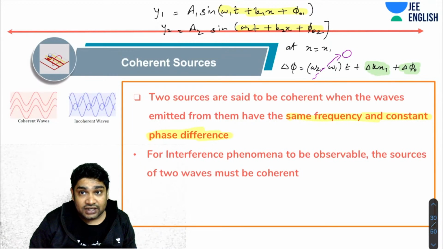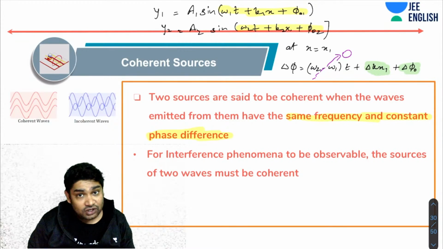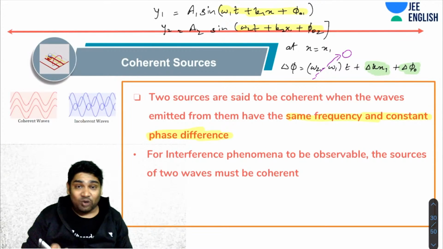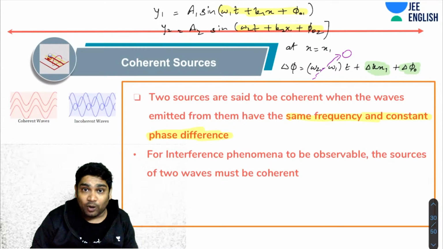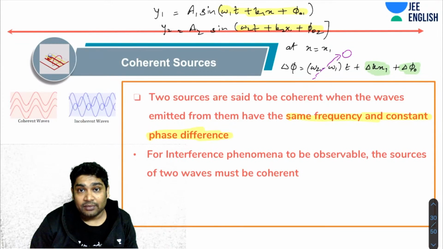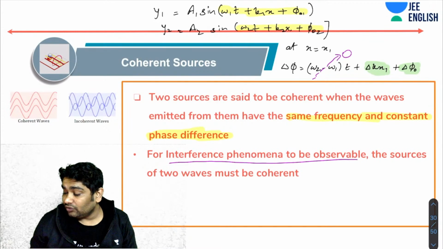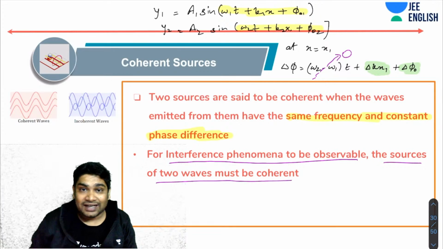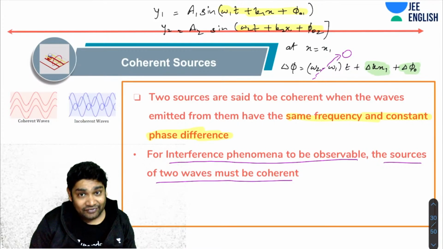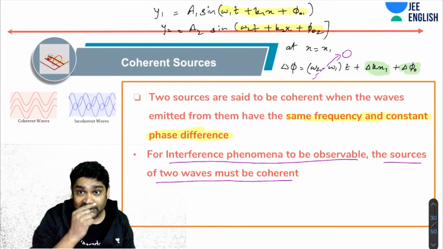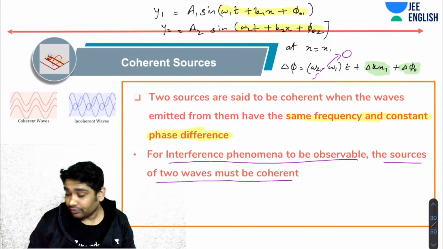So for that, the condition is omega 1 equals omega 2. So if the frequencies of the two sources are equal, then they will always maintain a constant phase difference at any point, which won't change with respect to time. Such sources are called coherent sources. Now, for interference phenomena to be observable, the two sources must be coherent. As I said, if the frequencies are different, then the phenomenon that results is beats. Okay. For interference phenomena to be observed, the two sources must be coherent.